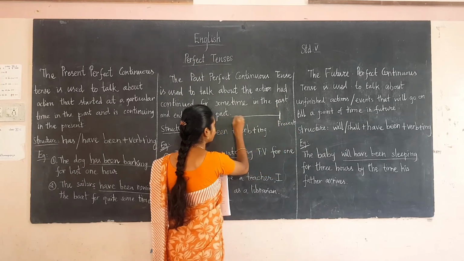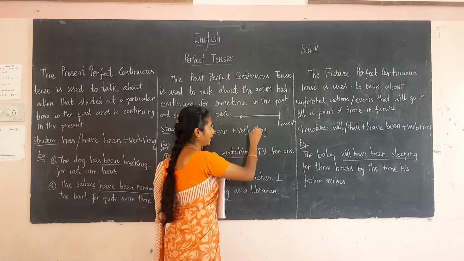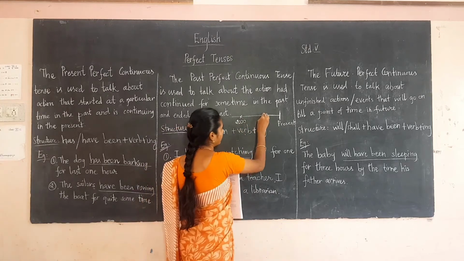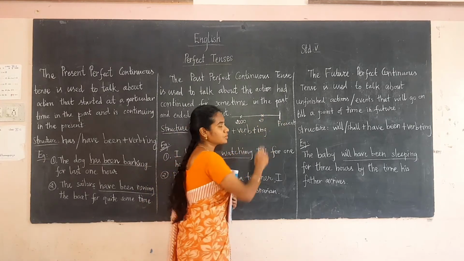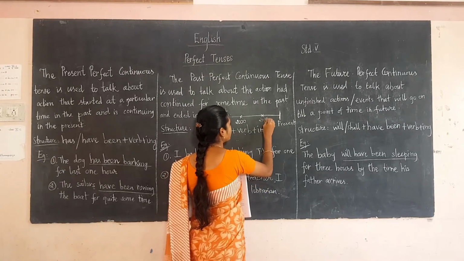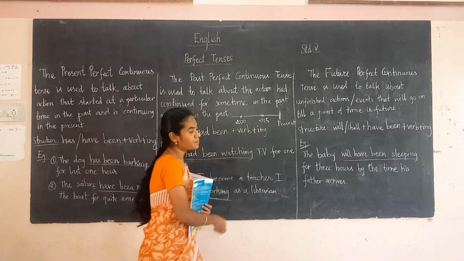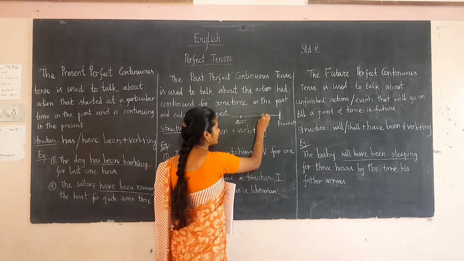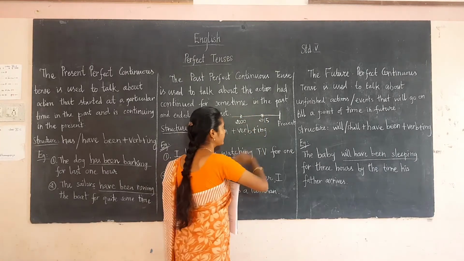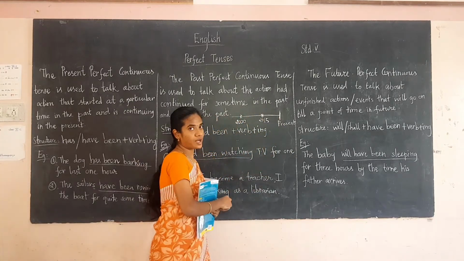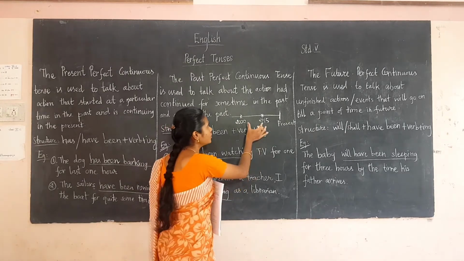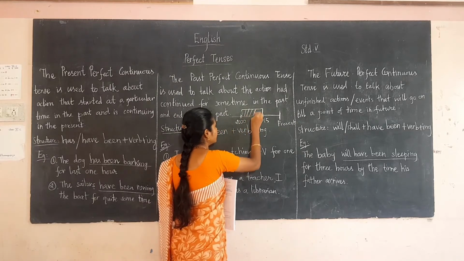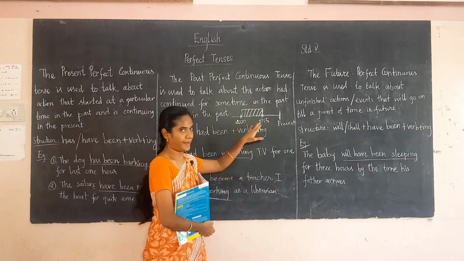Okay, now see this one, for example the year 2000. And here 2015. Now it is 2020, and we can take 2015. So this is the present, and these are the things in the past tense. This is the past, and this is the present, and this one is the past one. Some of the actions happened during this period. In this period the action has happened.